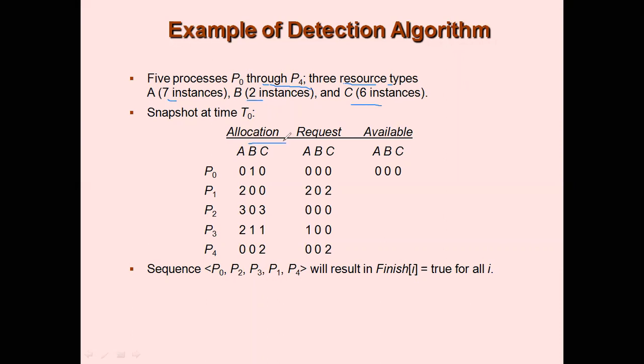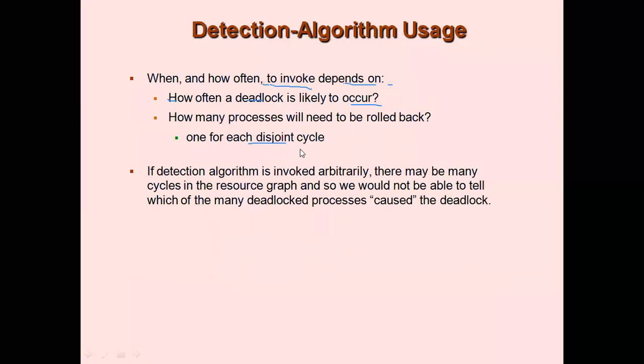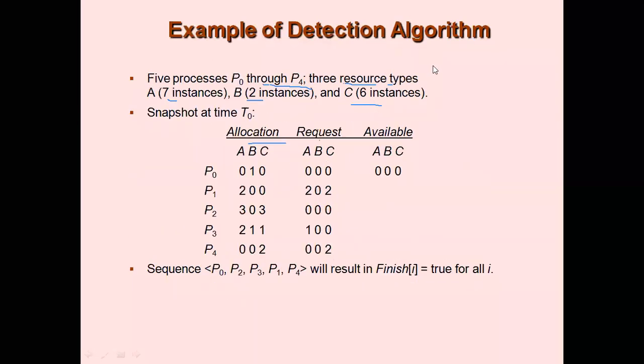Now you know what allocation is, and instead of max you have a request here. Clear? Okay, and available, I'll show you. You now know how available is obtained. There is one way to know how availability can be written. So this is clearly a matrix, and request is a new matrix that is given to you.